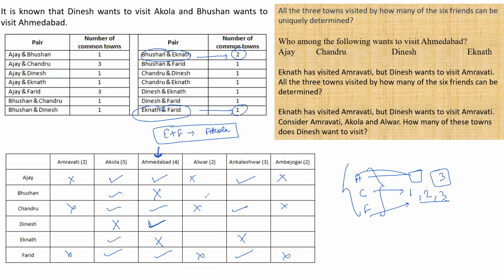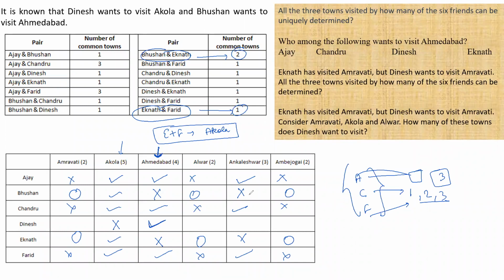Now, Bhushan and Ekant have two towns in common. Which is one of them? One of them is this Akola. Which can be the other two? See, this cannot be this. This cannot be the common place. Can I say then the other two could be this one or this one? These are the other possibilities that they have in common, nothing else, right? It can either be Amravati or Alwar or Ambajagai, whichever three places there are, right?